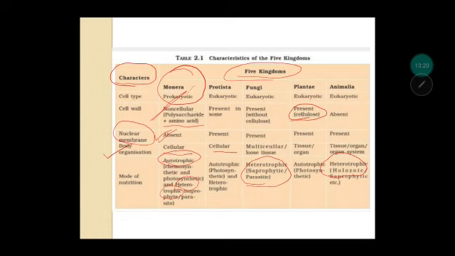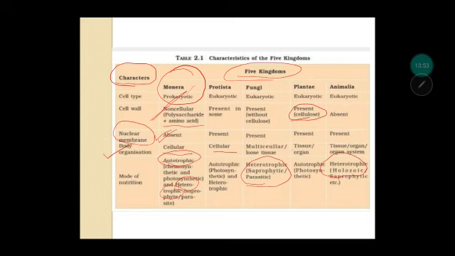Just to sum up, only the Monera group is prokaryote, and the rest are eukaryotes. Regarding cell wall, animals lack cell wall. In protists, only some have cell wall. Monera has cell wall. The fungal cell wall is made up of chitin. The plant cell wall is made up of cellulose. Regarding nuclear membrane, Monera, because it is prokaryote, will have no nuclear membrane, and the rest are eukaryotes, so it will be present.